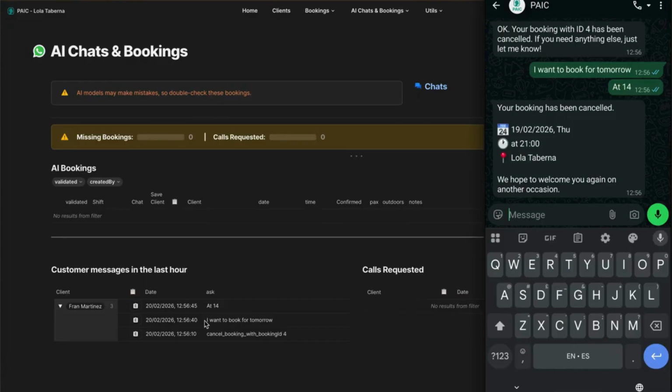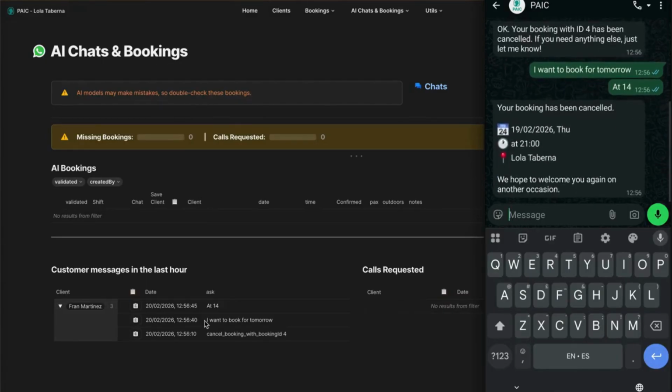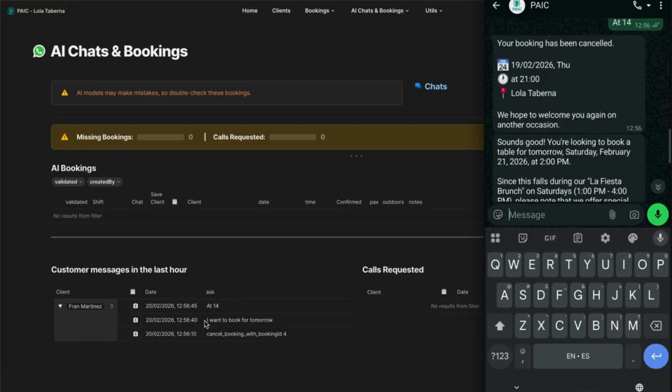See, this is a confirmation of the previous action. Your booking has been canceled, right? So the AI is telling me that the booking has been canceled, but anyway, the system is also performing the action and sent me the confirmation of that action, right?